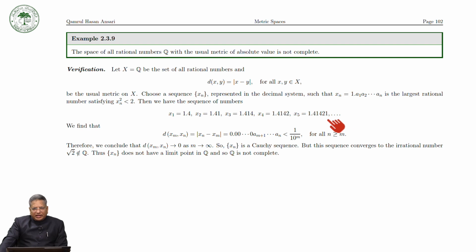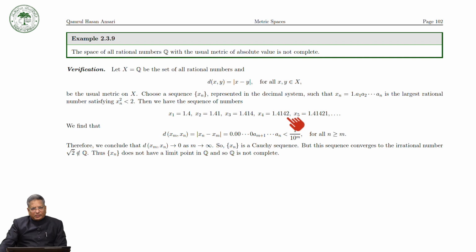And this way, as I mentioned earlier, how will we prove that this sequence is a Cauchy sequence? For every epsilon positive, there exists a positive integer capital N. So, if we are choosing epsilon is equal to 0.0003, then we will see that there exists a positive integer n4.